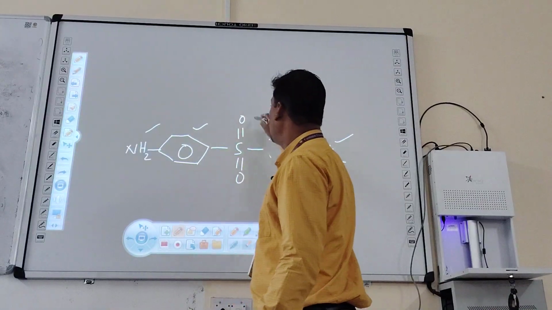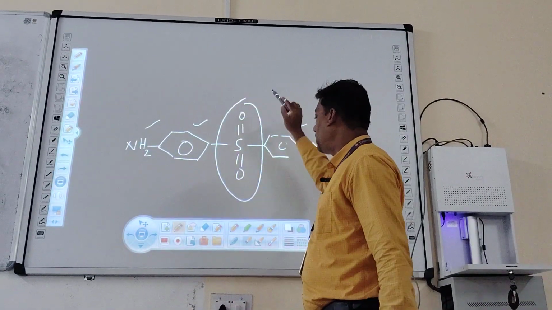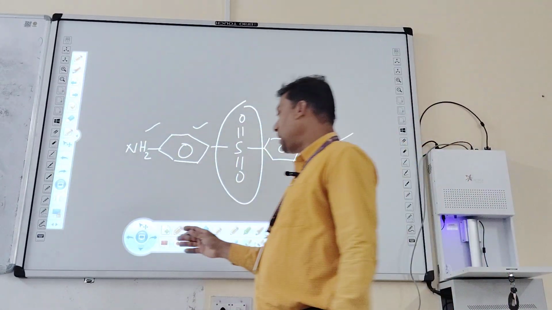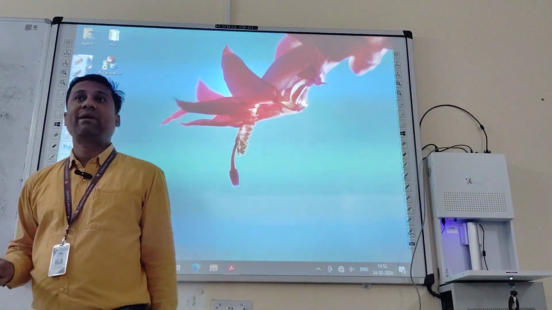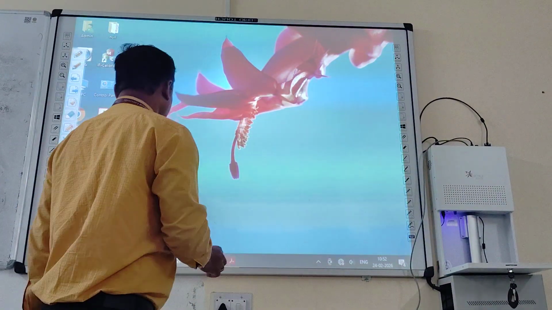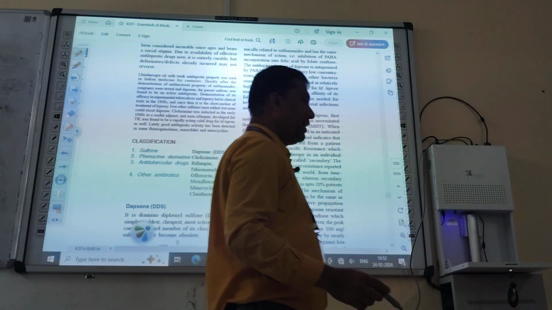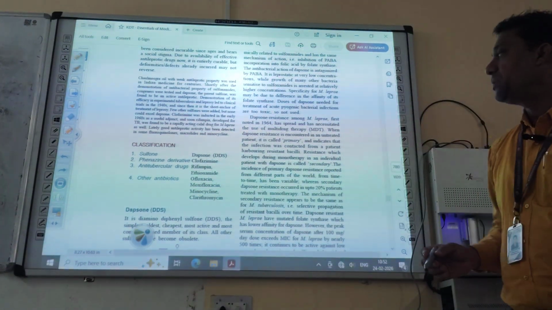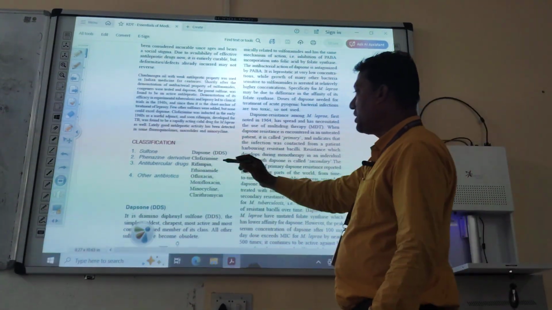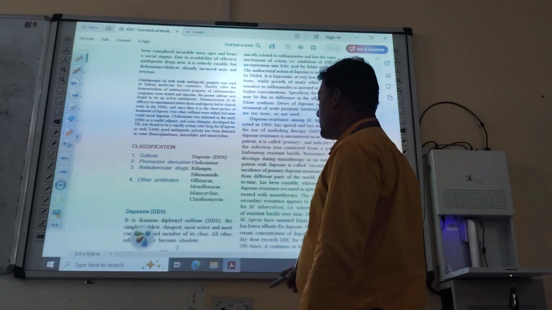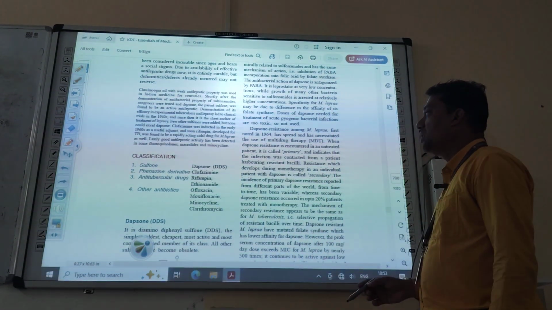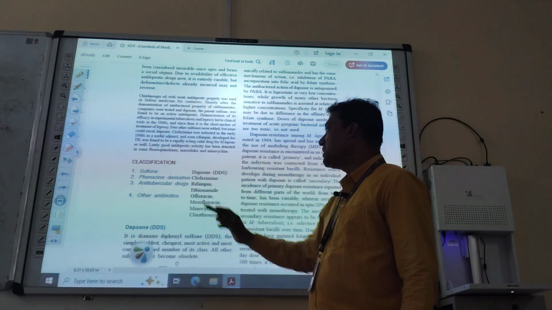This is your sulfone. It is a sulfonamide, an example of sulfonamide, and it is used for the treatment of leprosy. That is known as dapsone, DDS, diamino diphenyl sulfone.